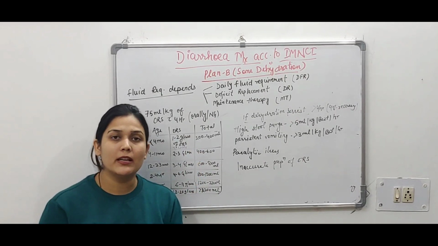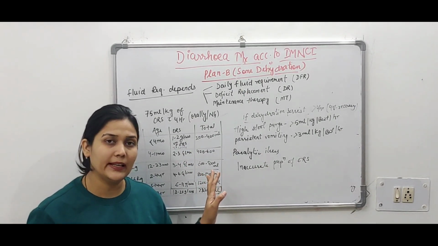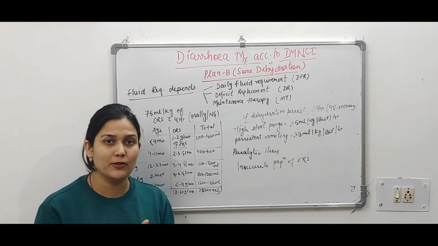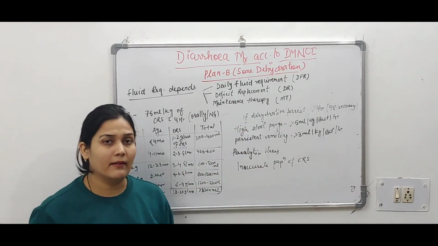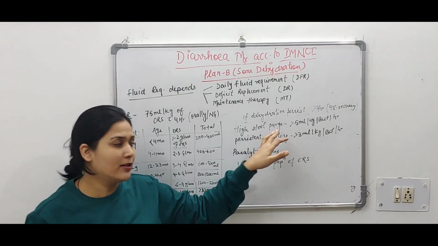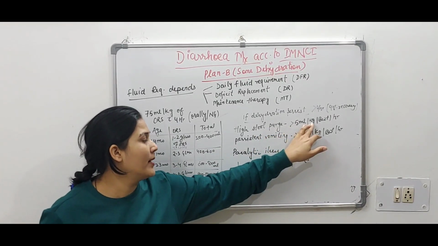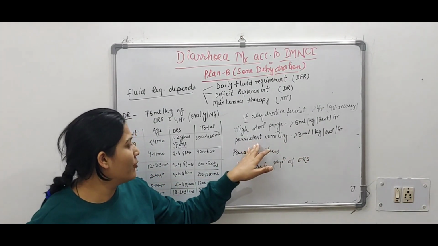95% बच्चों के अंदर क्या होती है? रिकवरी हो जाती है when we are giving deficit replacement. ठीक है, तो जो डेफिशिएंसी थी वो हमारी रिप्लेस हो जाती है. ओके, लेकिन if it is still persisting, for example high stool purge, बच्चे को ORS के बाद भी high stool purge हो रही है, तो 5 ml per kg of body weight per hour we are giving for next 4 hours.